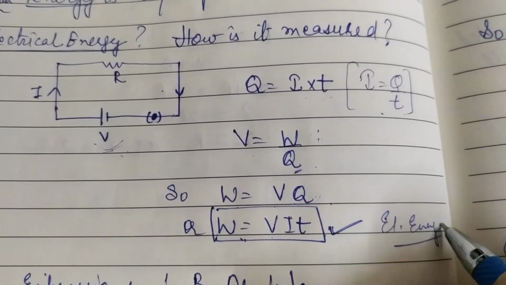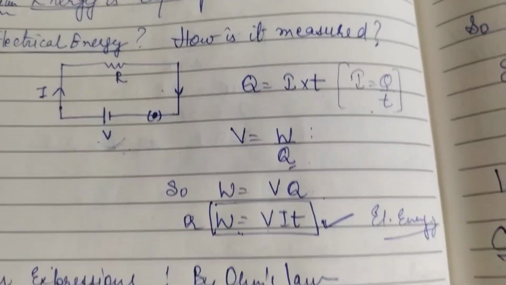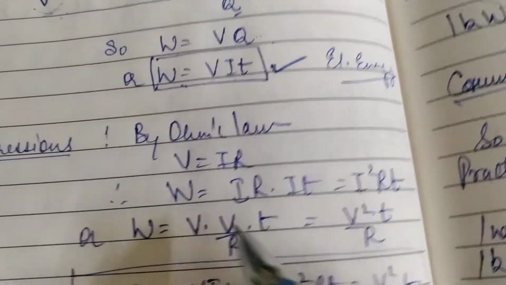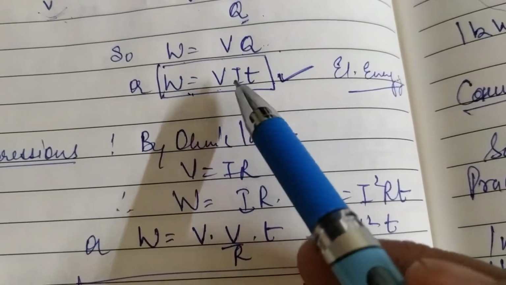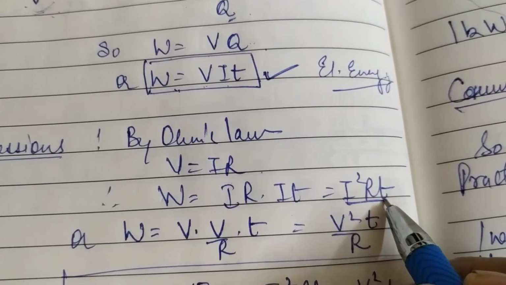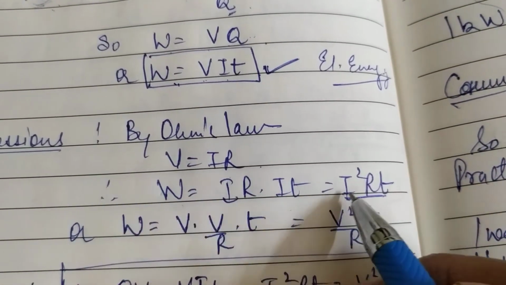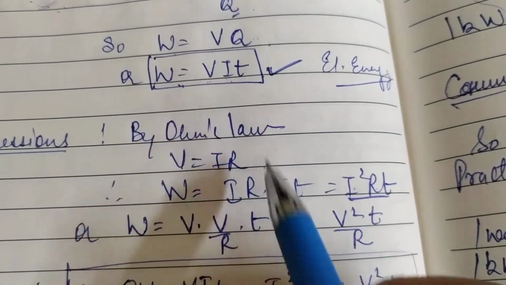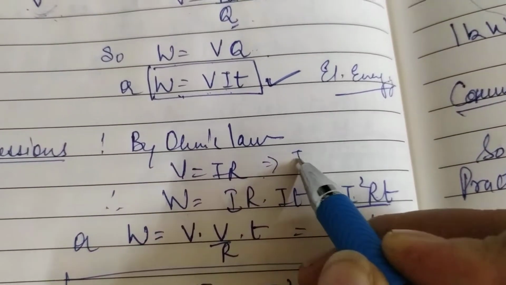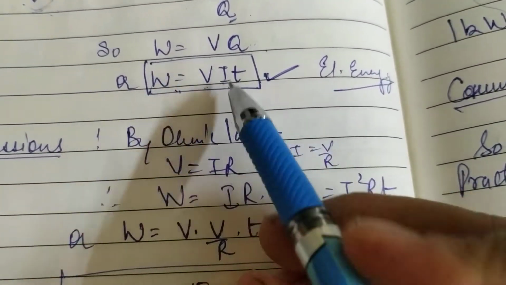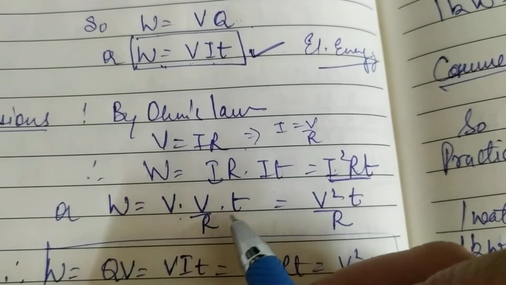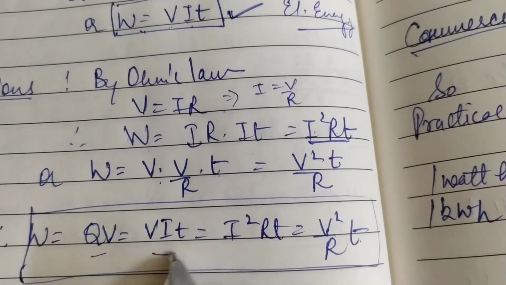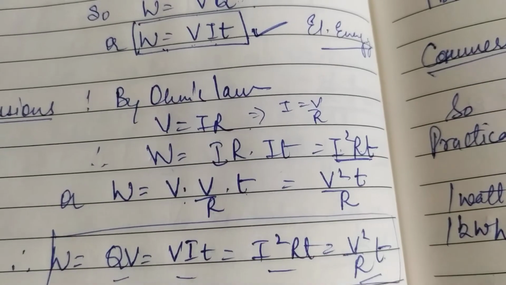Now let us discuss other formulae of electrical energy. For other formulae we will substitute the value of V and I from Ohm's law. We know that V is equal to IR. I can substitute the value of V here and I will get this formula for electrical energy, or electrical work done, that is I square RT. Similarly, I can eliminate the value of I. Again from Ohm's law, I will be V by R. So if I substitute V by R here, I will get V into V by R into T, that is V square by R into T. So these are the four basic formulae for electrical energy and for its measurement.